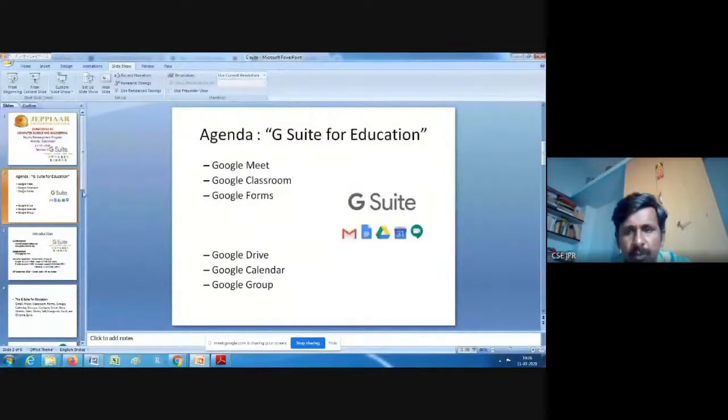So G Suite is a collection of many applications. Suite is nothing but a suitcase, we can say. So Google Suite contains many applications, starting from Gmail, that is the first application. Everybody knows it. Today we are going to discuss mainly three applications: Google Meet, Google Classroom and Google Forms. If time permits, we will discuss Google Drive, Google Calendar and Google Groups for 2 minutes.